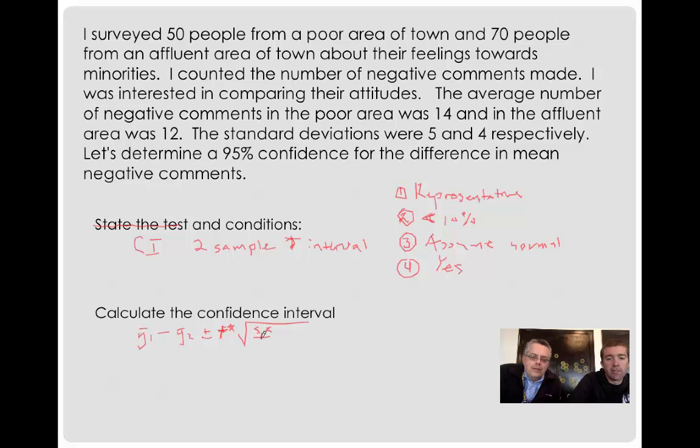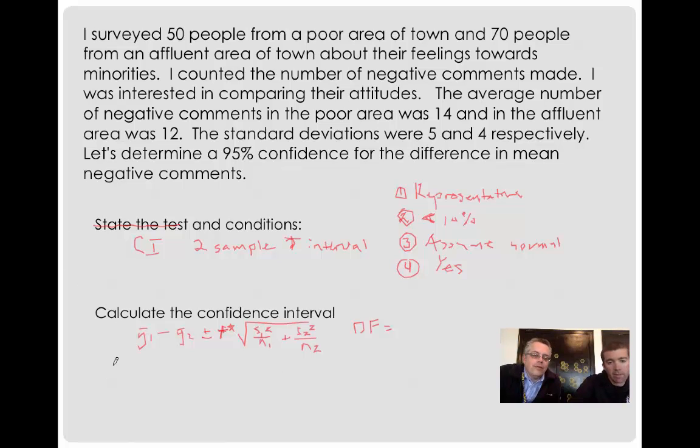For difference of means, you have to remember that degrees of freedom is hard to find. So we're kind of faking showing our work. What we're going to do is put the values into the formula to show that we know the formula. We have to wait to do the t star, because we're really going to use our calculator to find the confidence interval and degrees of freedom.